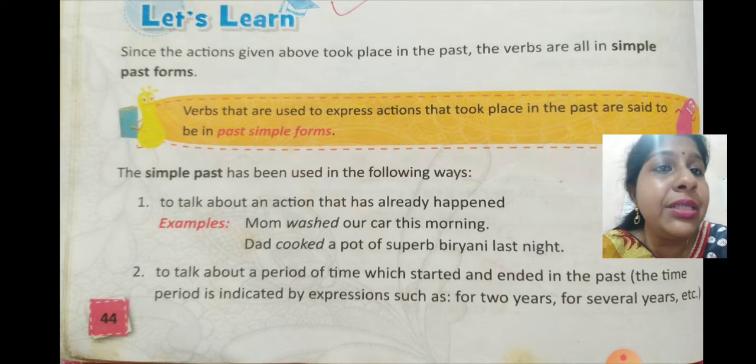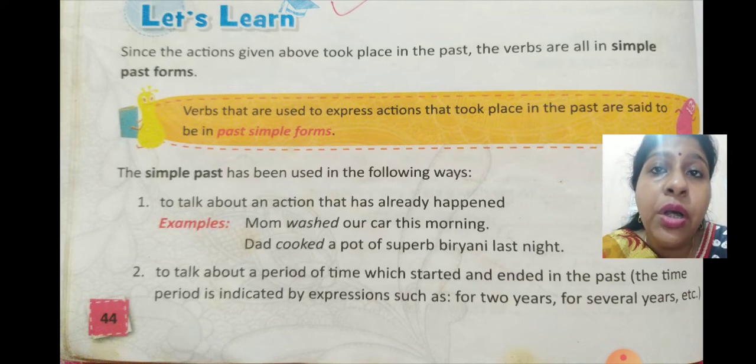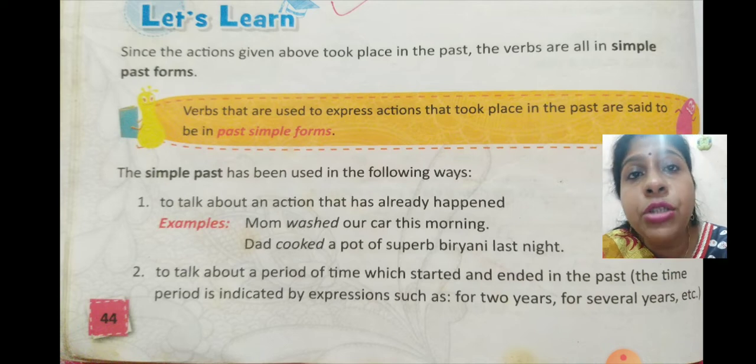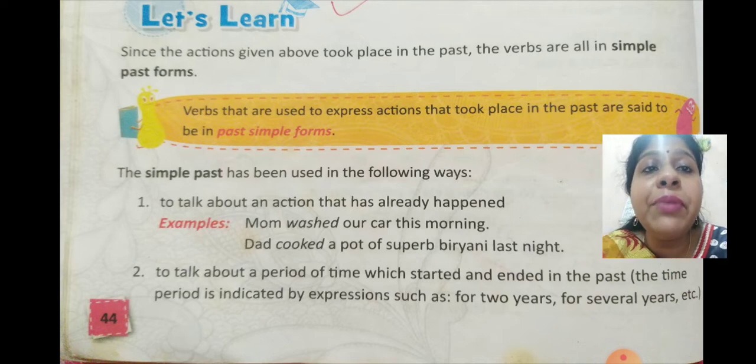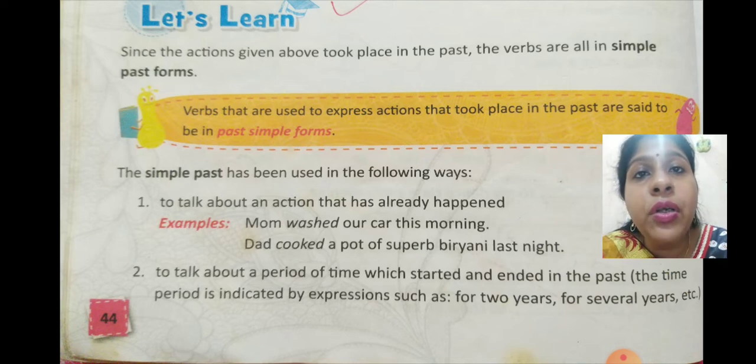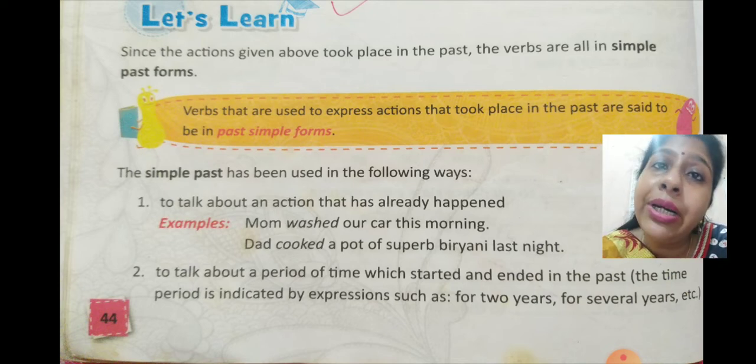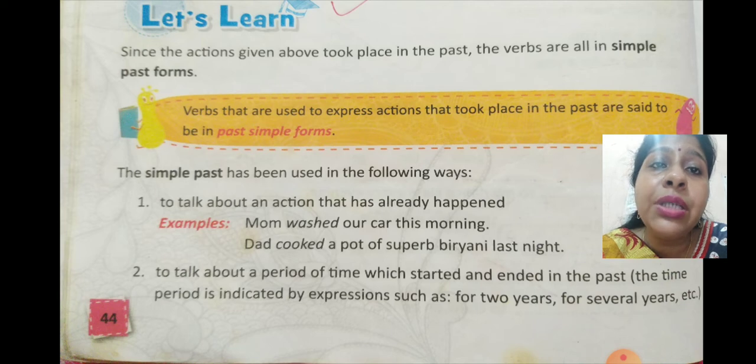So let's see some examples, and let's find out the rules which we need to follow when we change the form of the verb from present to past. The simple past has been used in the following ways. Number one, to talk about an action that has already happened. When we talk about any action or any work that has already taken place, we use simple past tense.